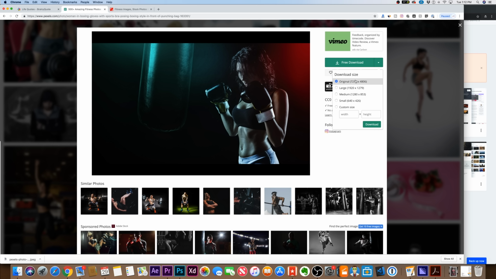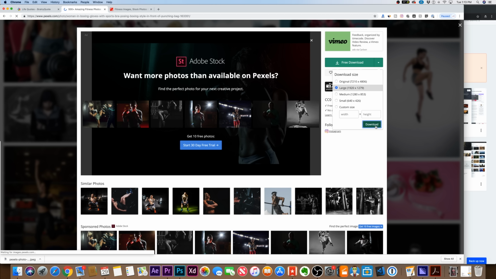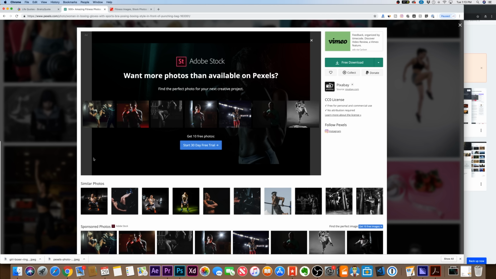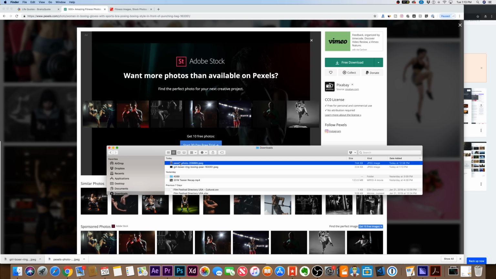And then here, in this drop down, you could download it. You could do the original, which is a huge file. We don't really need it. We need this one. It's still bigger than 1080 by 1080. I'm going to go ahead and download it, and it's going to go to your download folder. So I'm going to go to my download folder.